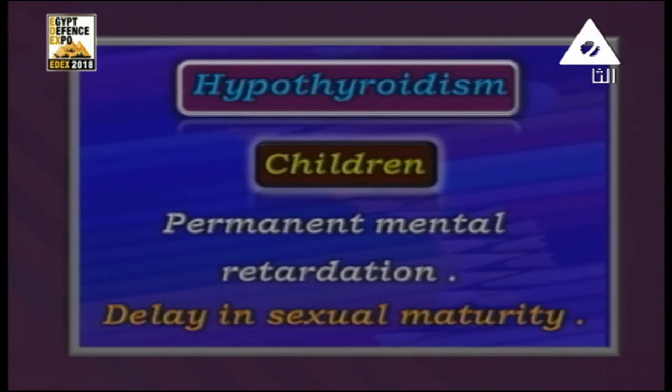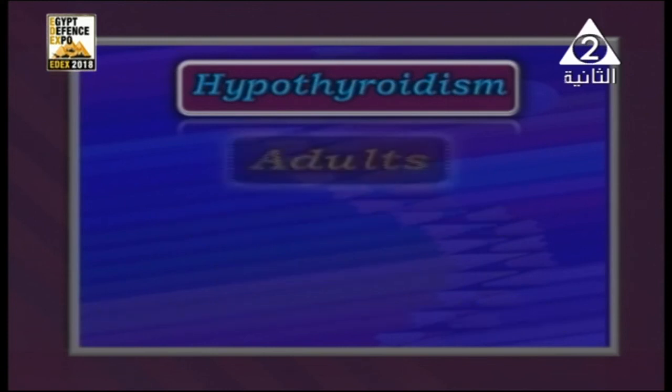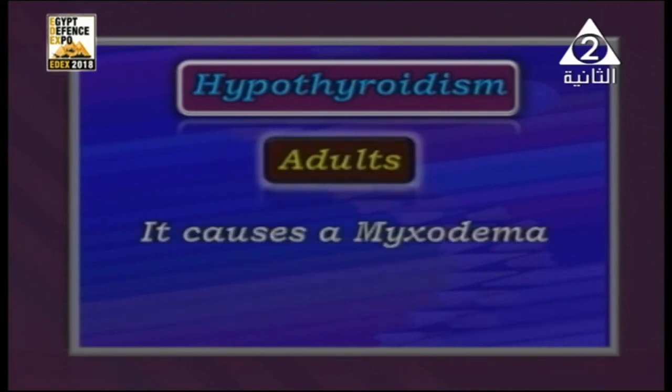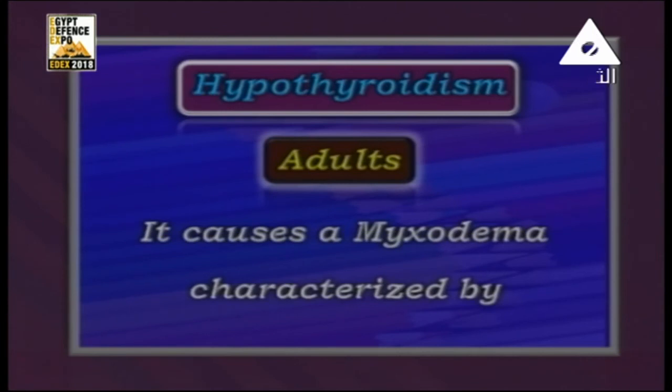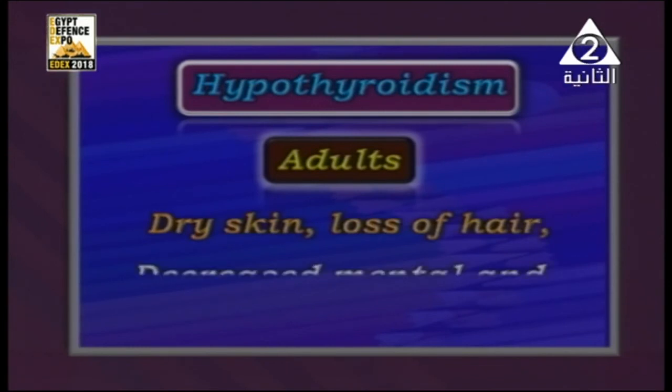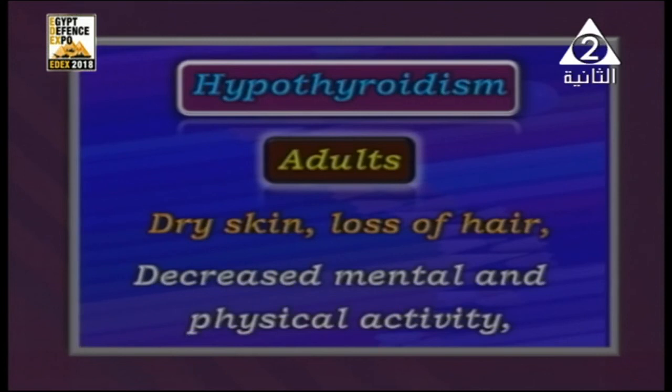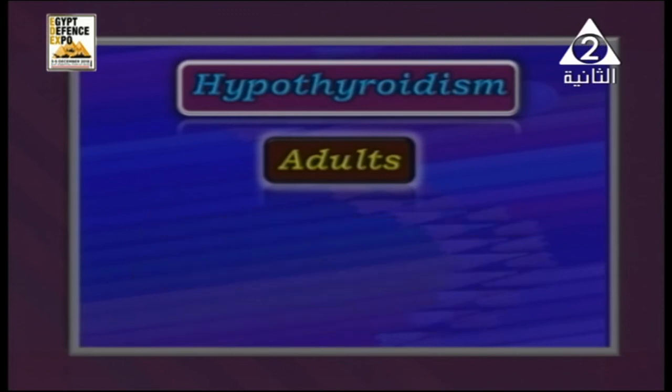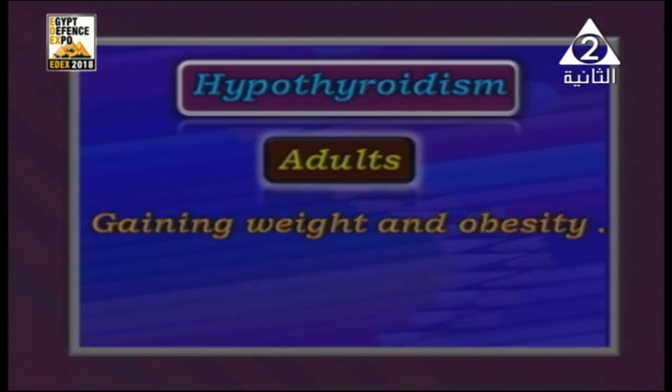But on the other side, what is going to happen for the adults? It causes another disease, okay? In adults, it causes something called myxedema, which is characterized by, number one, dry skin, loss of hair, and decreasing mental and physical activity, and also gaining weight and obesity.